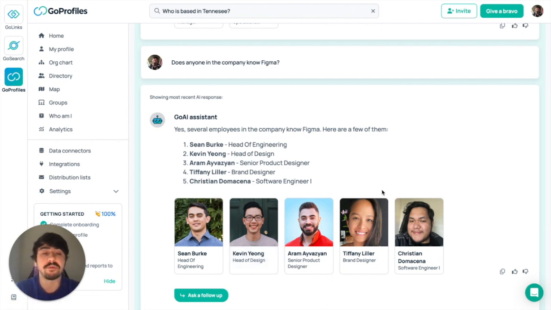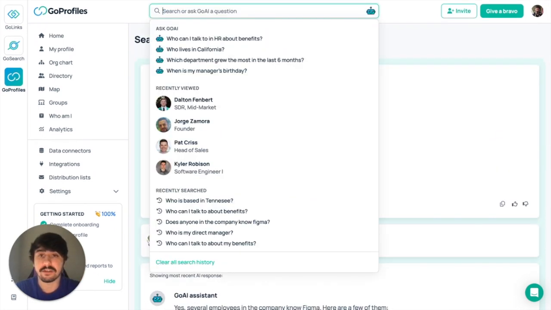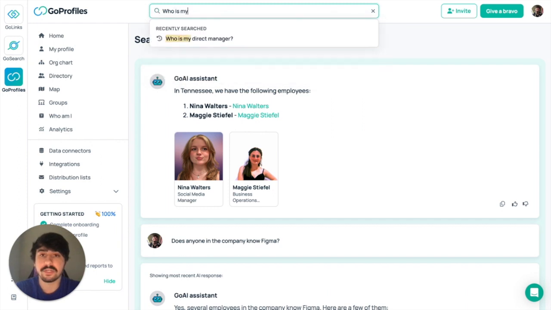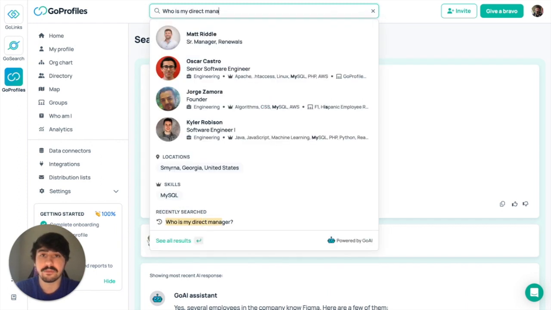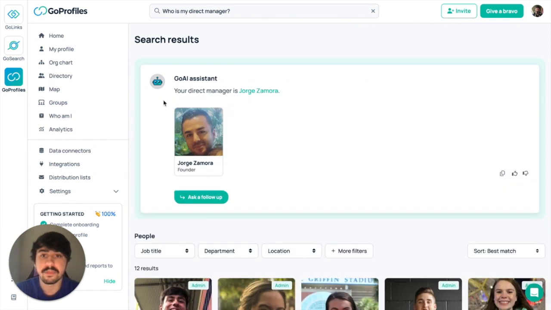So this is helpful if maybe you wanted to find a specific person inside of your organization that has skill with a specific software. This is great for that. Additionally, maybe you wanted to find out, who's my direct manager? Who is my direct manager? It's going to list here that my direct manager is George Zamora.